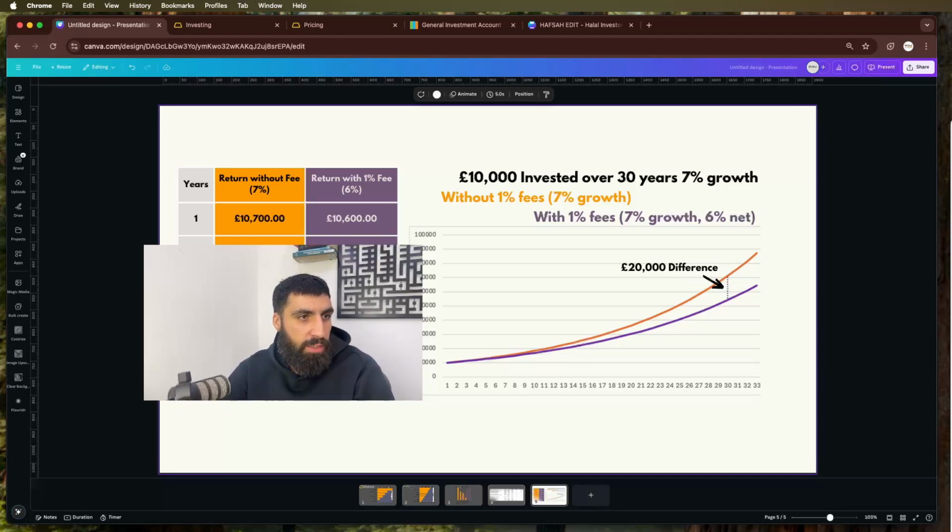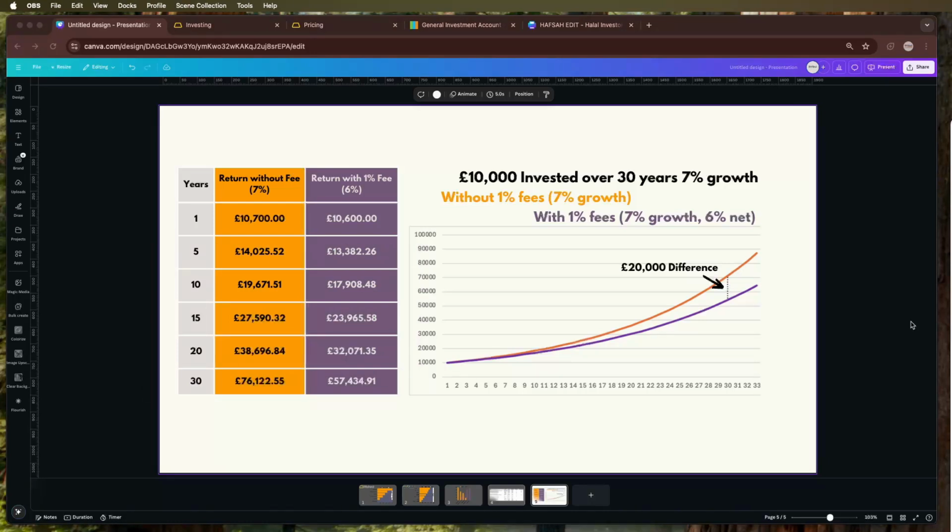And let me get rid of myself now so you can see just the screen. And you can see the difference 1% in fees is going to make over 1, 5, 10, 15, 20, and 30 years. So we're talking about 7% growth here on £10,000 invested. One of them has a 7% growth rate and the other one has a 6% growth rate because we're taking away 1% in fees. And you can see the first year it doesn't matter much.